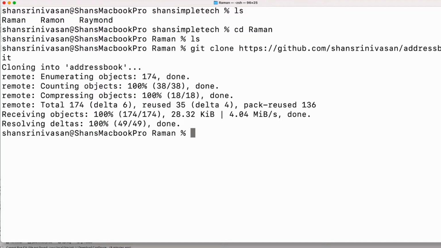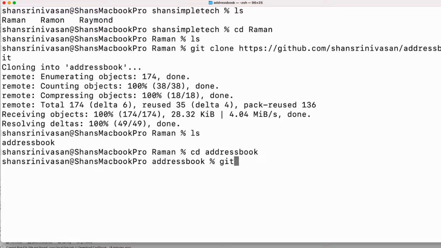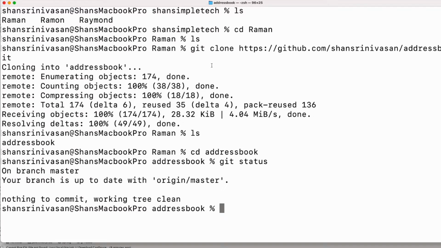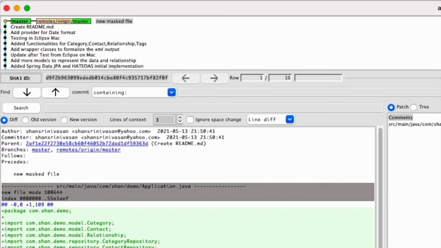Clone command, you give this one and it instantly downloads because it's all compressed and transit is very fast. So now you go to address book and you do git status. See, on branch master, your branch is up to date with origin master. It's all clean. So do a gitk, you see the whole history, it pulled in everything.